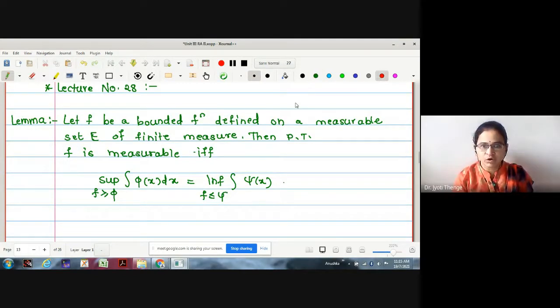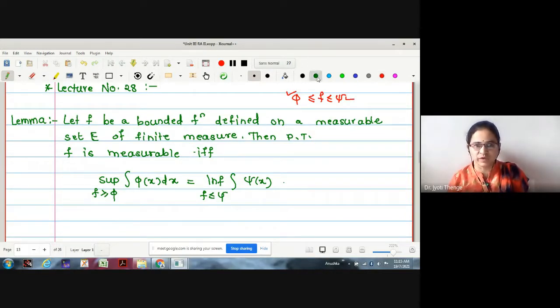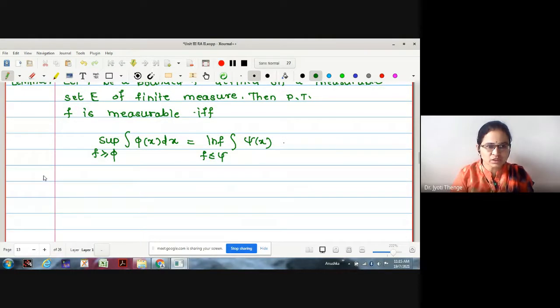Good. You have to keep this in mind: phi less than or equal to f less than or equal to psi. We were finding two simple functions phi and psi such that f lies in between the two functions, right? This is what we wanted to prove.